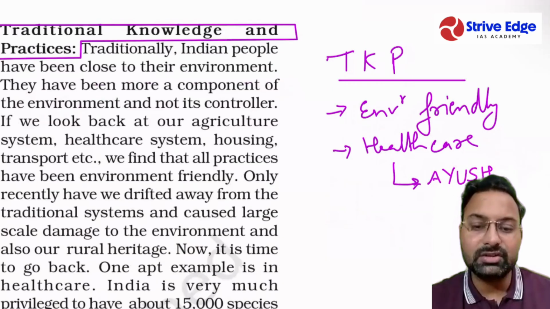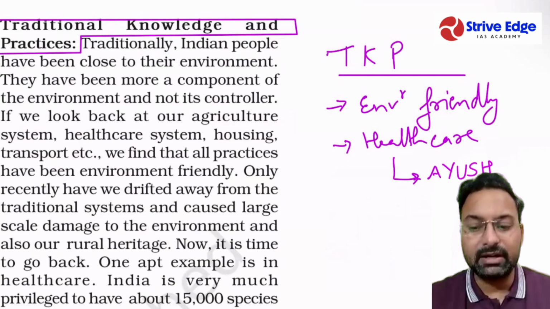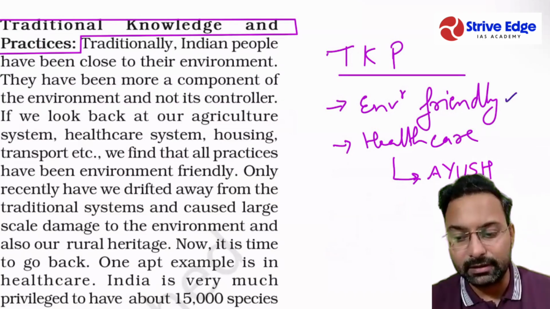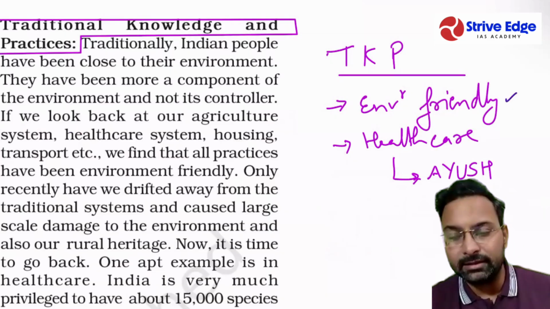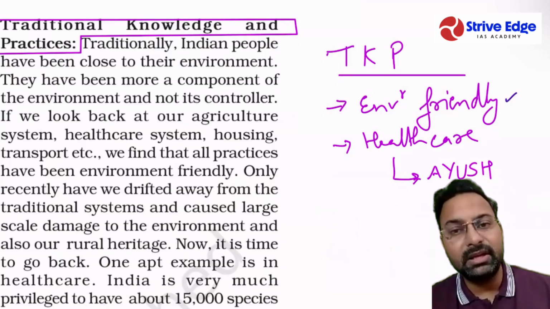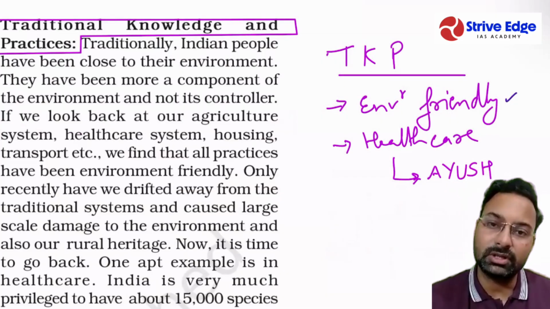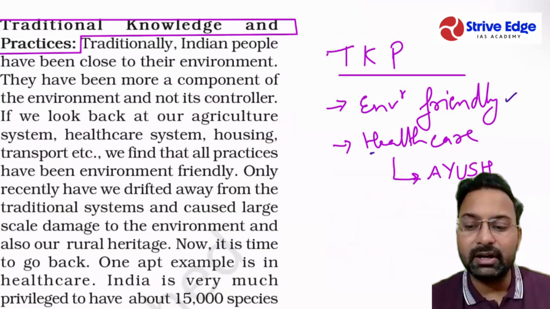We can also utilize traditional knowledge and practices, TKP, and these are environment friendly practices, because we already know that humans have been living in the world since ages, and the traditional practices are in harmony with the environment. So they are environment friendly.